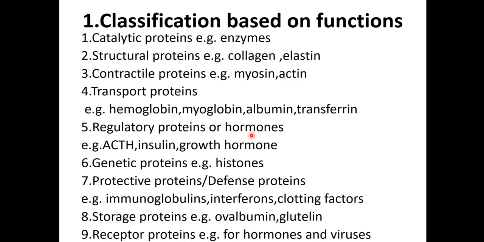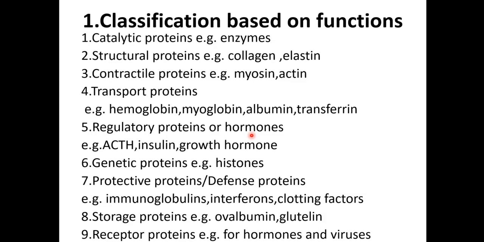The last category is known as receptor protein. What is meant by receptor? There should be a receptor, then only hormones can act. Viruses can act. Without receptors, hormones and viruses are inactive. So all these types of receptors are basically proteins. So receptor proteins are essential for the action of hormones and viruses.